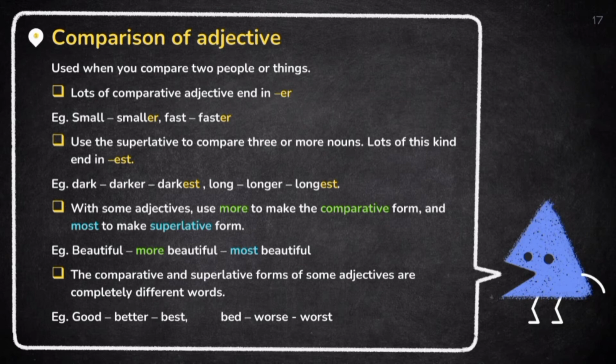Comparison of adjectives. Used when you compare two people or things. Lots of comparative adjectives end in -er. For example, small to smaller.